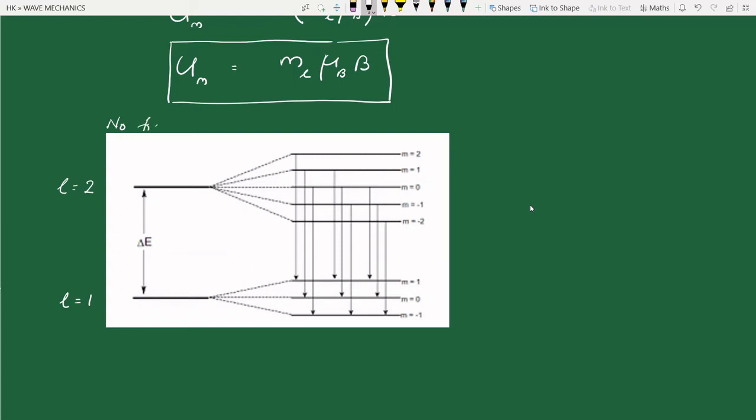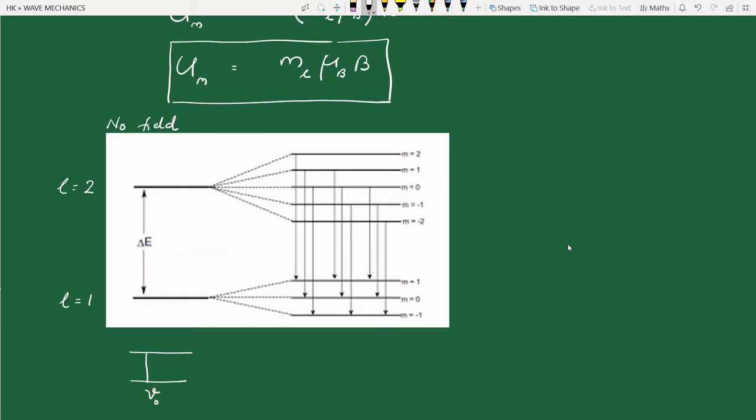No field here. So in the absence of a magnetic field, what happens? There is only one energy level in the higher energy state, let us say the E2 level, and this is the E1 level. So there is a transition, and there is a single line corresponding to this transition. The frequency is nu 0, equal to E2 minus E1 divided by h.